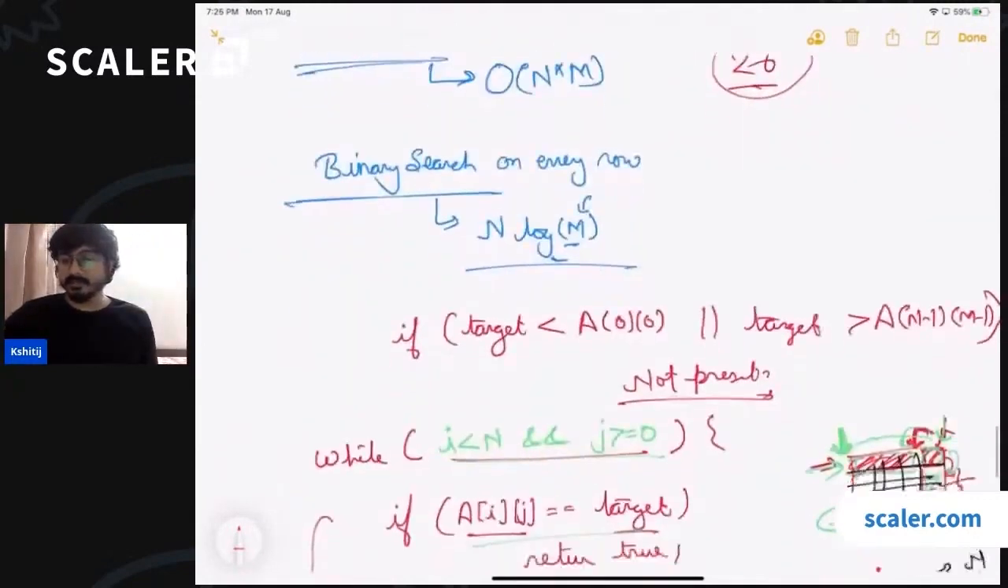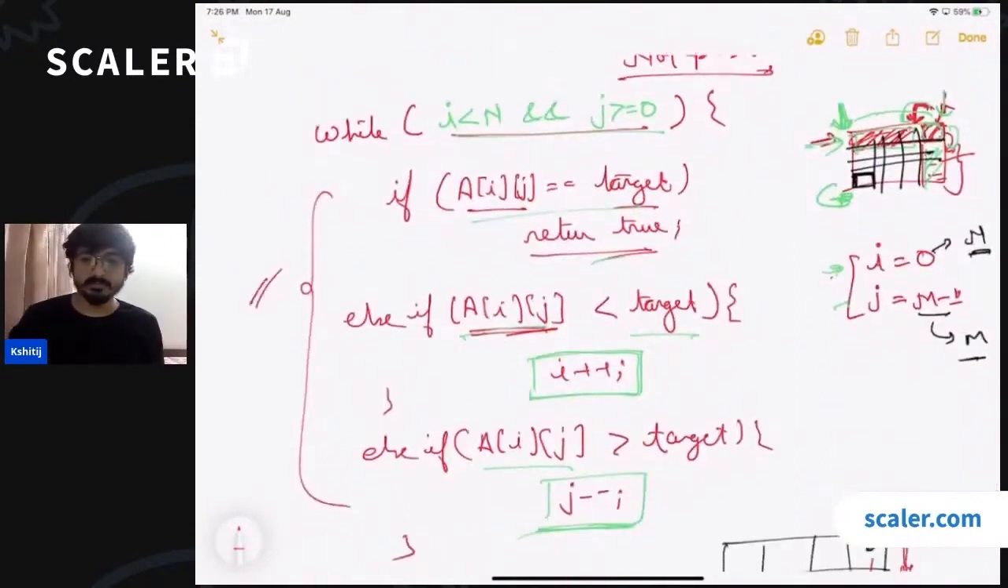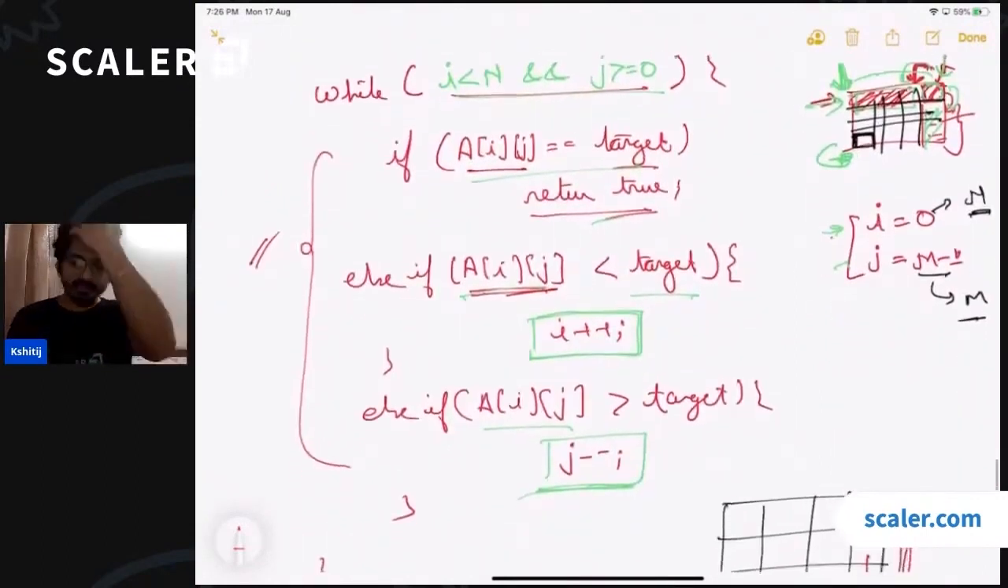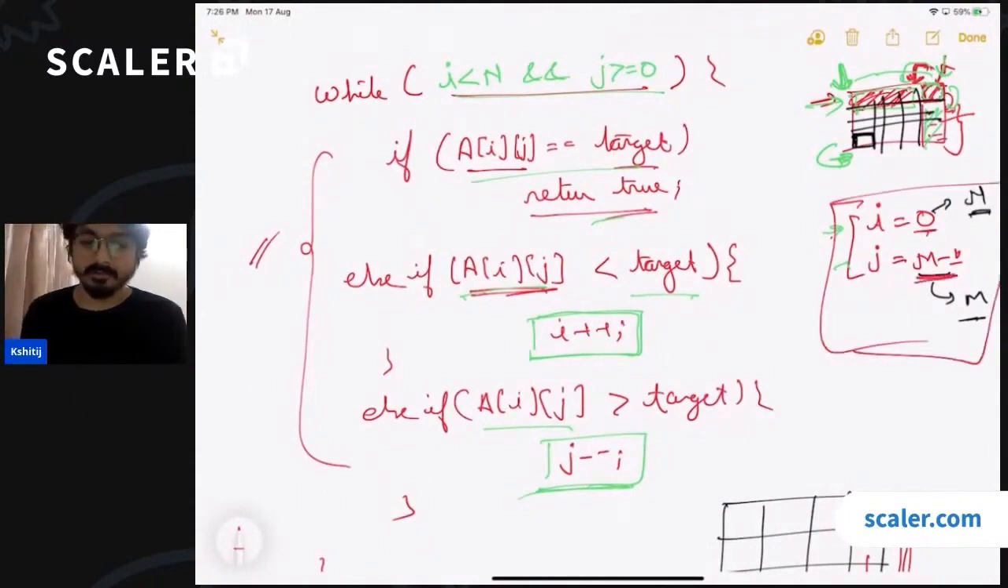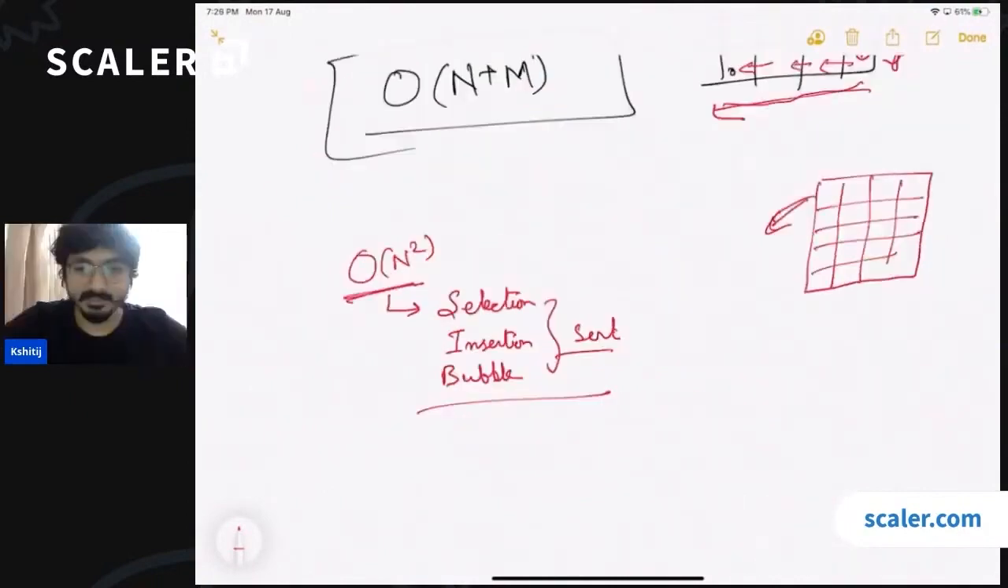Pseudocode, we have written the pseudocode, right? This is the pseudocode. Oh, this is the actual code, not the pseudocode. This is how you are going to initialize your I and j, I from 0, j from m minus 1.